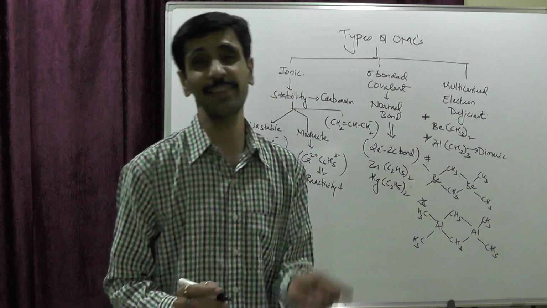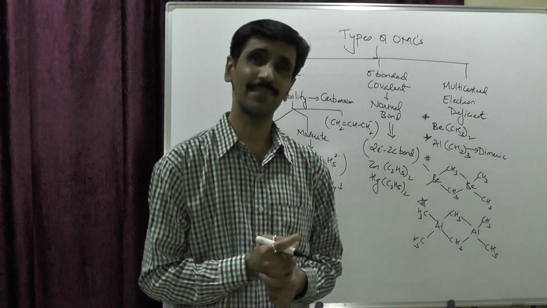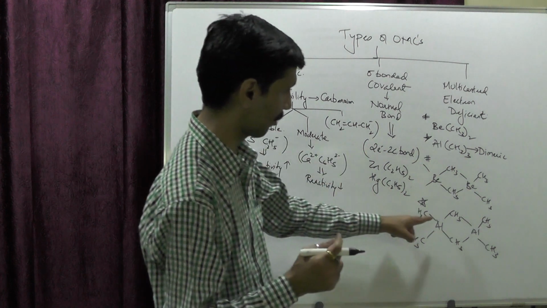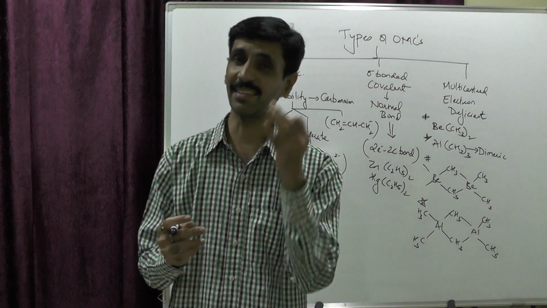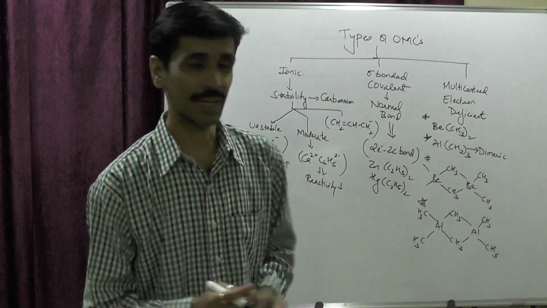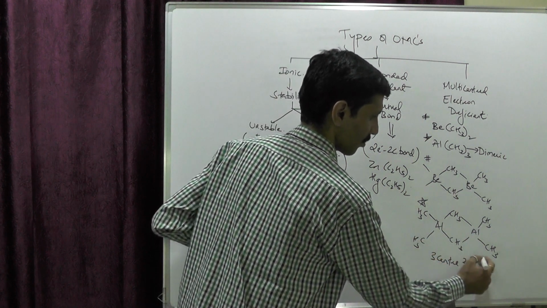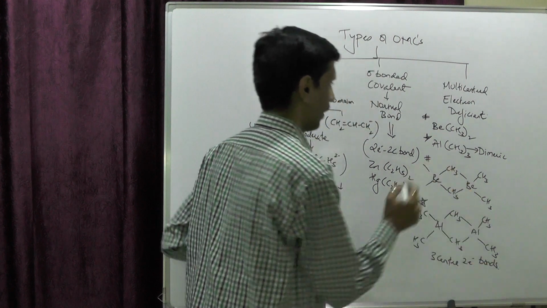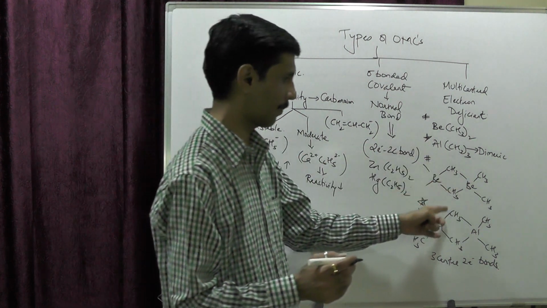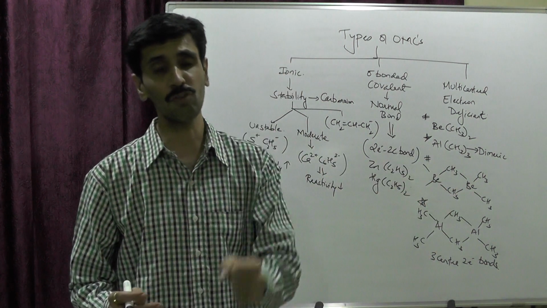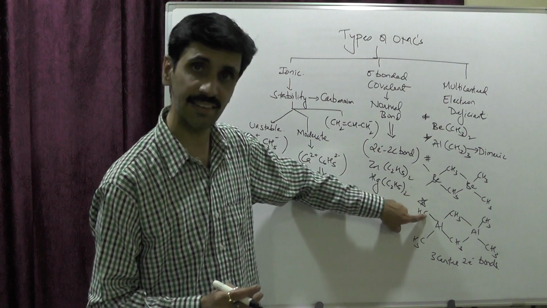And those bridging bonds are not so stable. How they are represented: Al, CH3, Al, there are 3 centers but only 2 electrons. So I call these 3-center, 2-electron bonds. When I was referring to normal bonds, it is 2-center, 2-electron bonds. But when I'm talking about bridging bonds, the bonds are not as strong as the terminal ones.